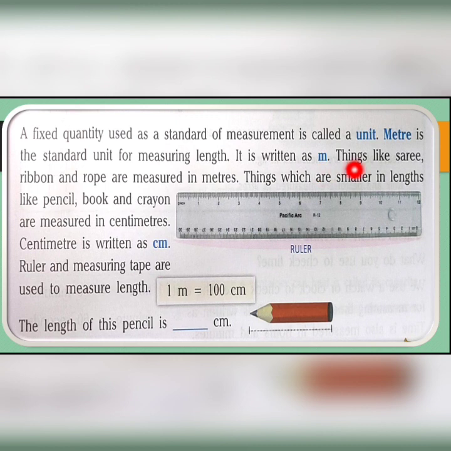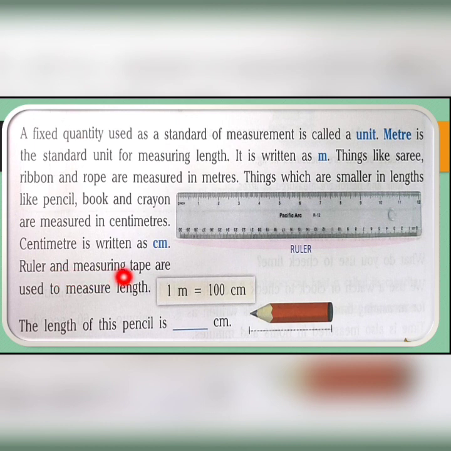Things like sari, ribbon, rope are measured in meters, and things which are smaller in length like our pencil, book, crayon, these are measured using centimeters. Centimeter is also written as cm.